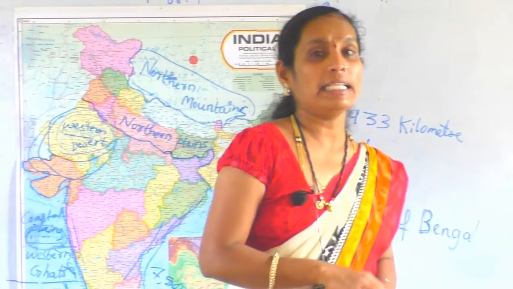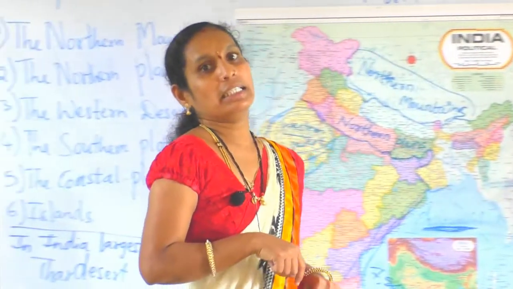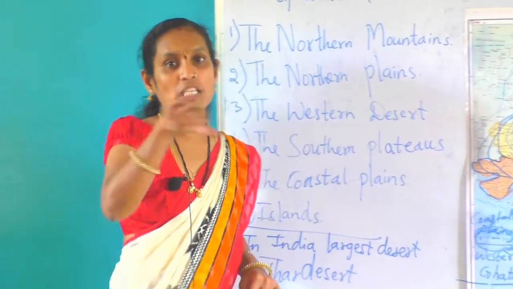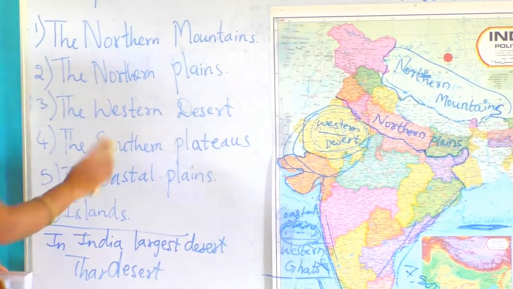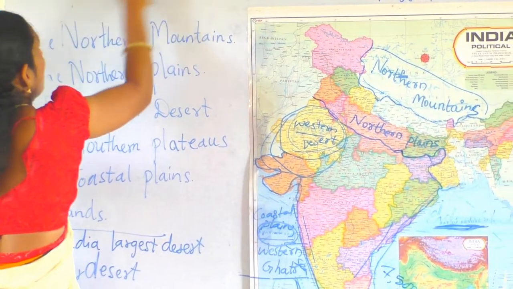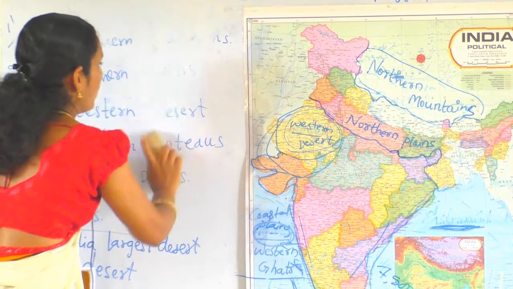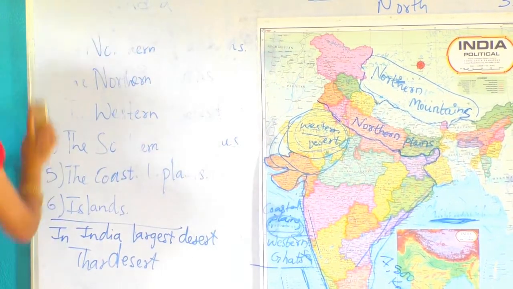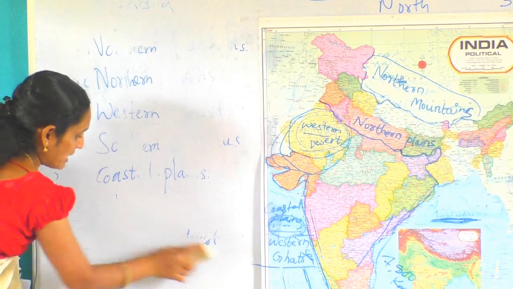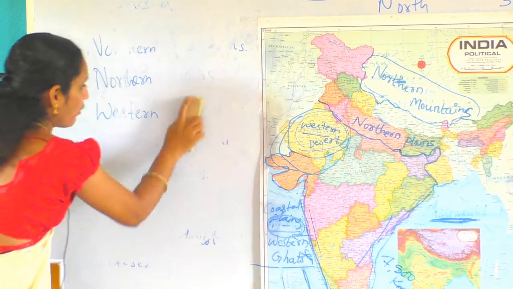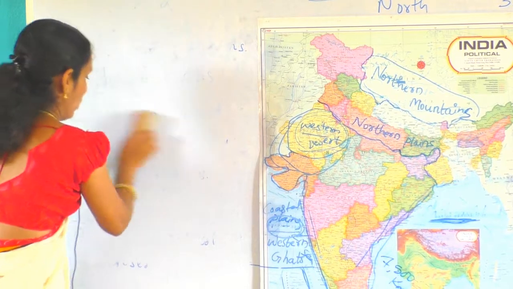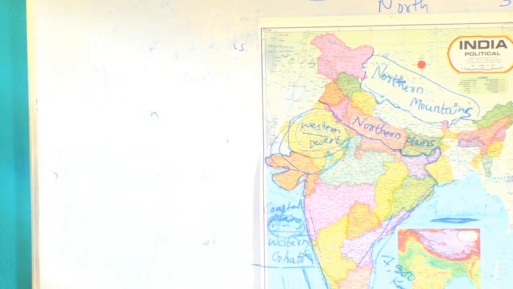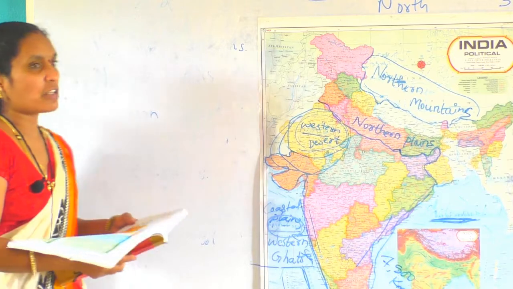How many union territories are there? 7 union territories are there. This is the study of political divisions of India. It's very easy. Okay. Up to now we studied only about physical divisions, means outer part of India. Now we study inside part of India. Okay. Political divisions of India.